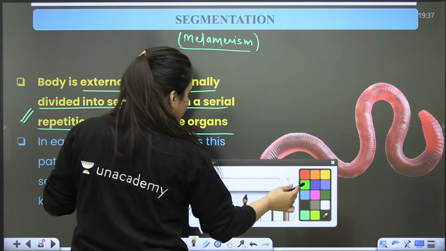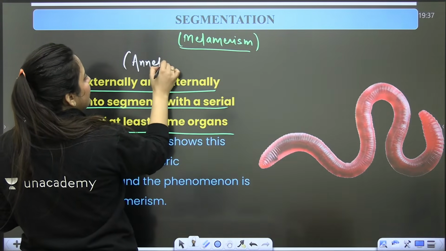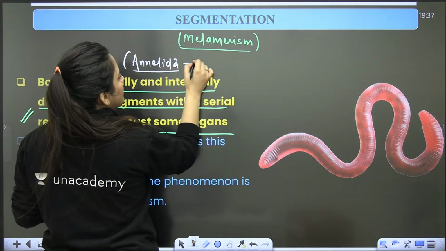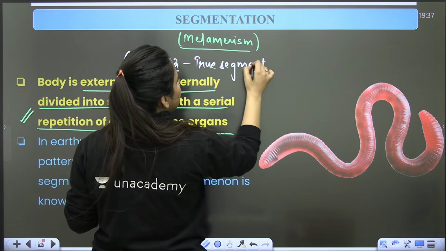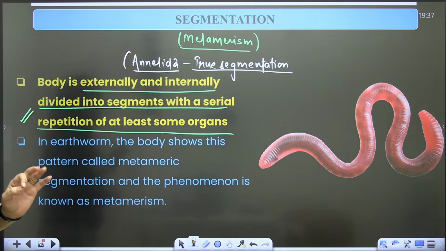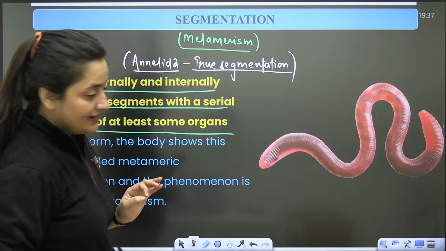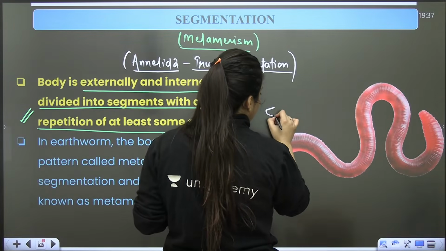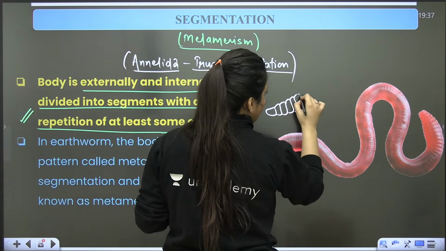But when we talk about segmentation, for the very first time you will see true segmentation in Annelida. In which phylum will we see the true segmentation? We will see it in the Annelida. Is that clear?